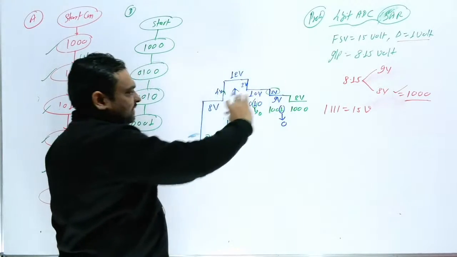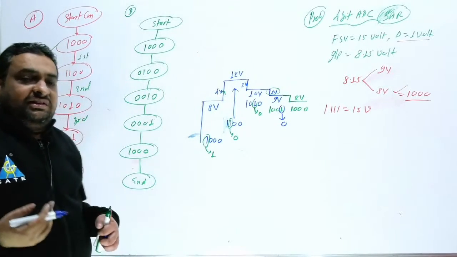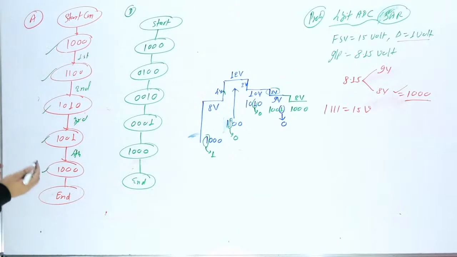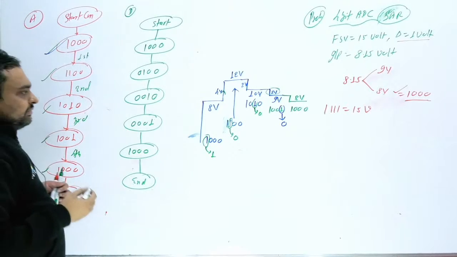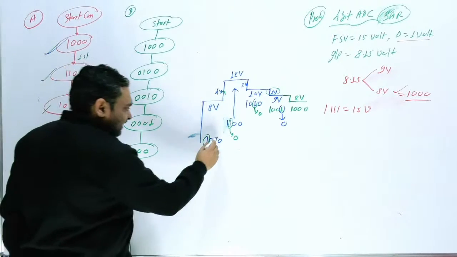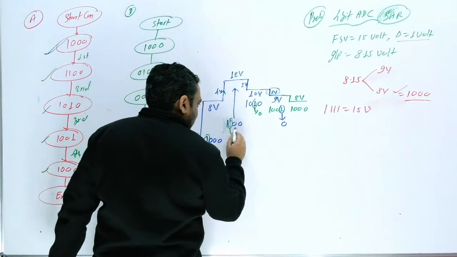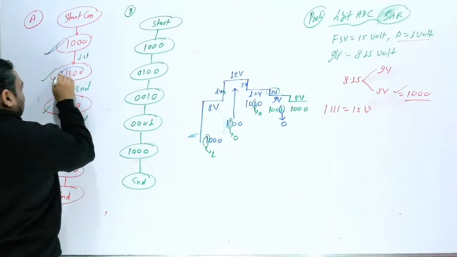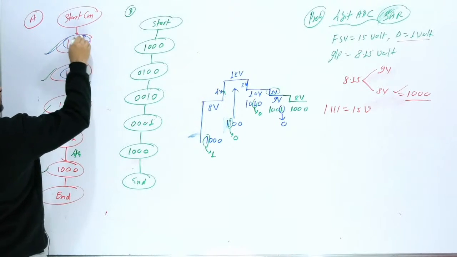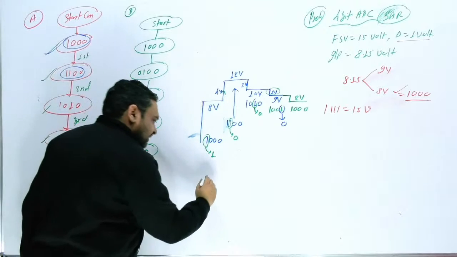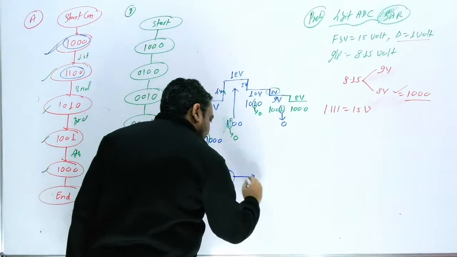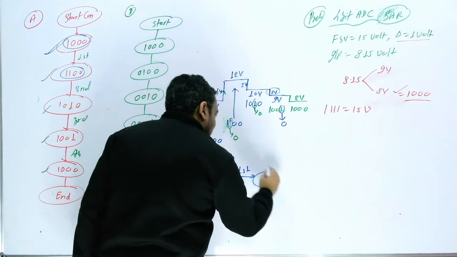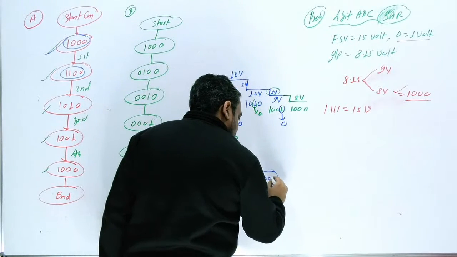Okay, so this step you are getting, but how will you write this? So you can see the answer. You have to start from 1000. You will write this in blue color here. Initial 1000, so first you will write here, sir, 1000. This is the start. Then after the first clock, you will get 1100.